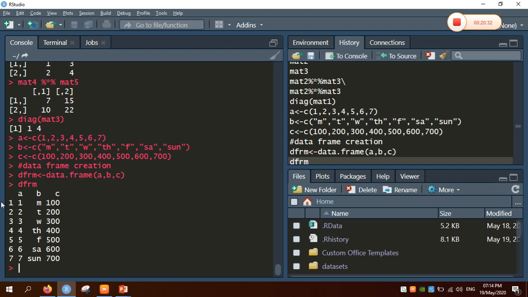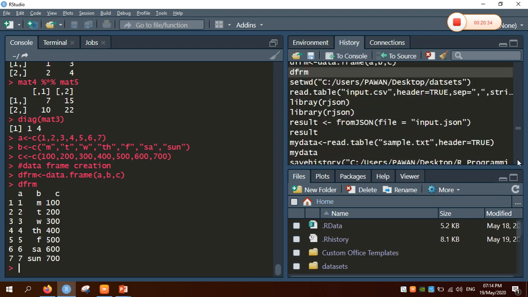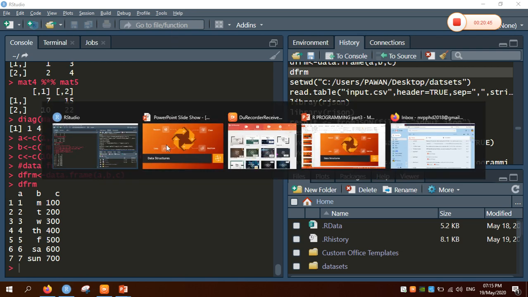So a data frame is created. You can clearly see that the three vectors are combined to create a data frame. So in this way, the data frames are going to be created. So these are the basic data structures of R. Now let's get back to my slide.